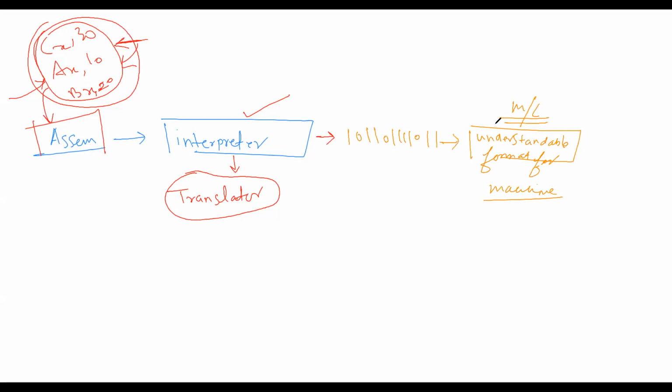This is the binary form. Who does that? The interpreter. The interpreter understands what a user is saying and what has to be conveyed to the machine.